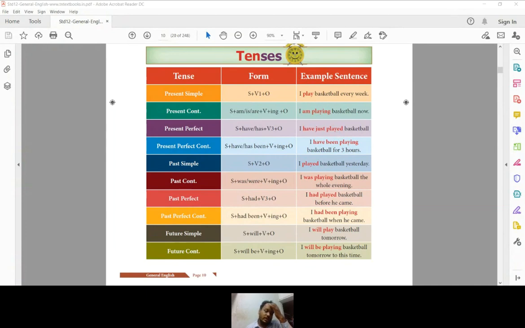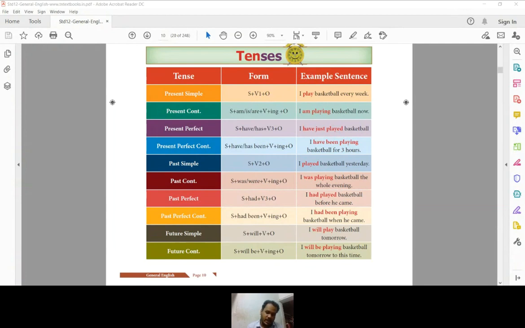So let's talk about the present time. If you understand the trick of trade in the present time easily, then it will be easy for you to understand the rest of tenses, that is, eight bifurcations. So let's see what is simple present.